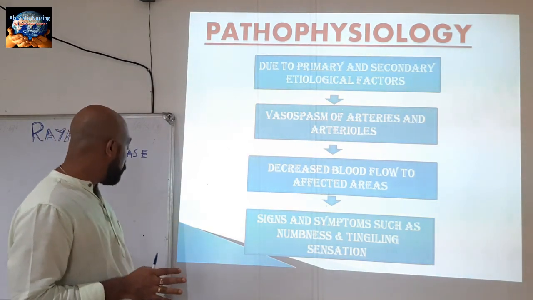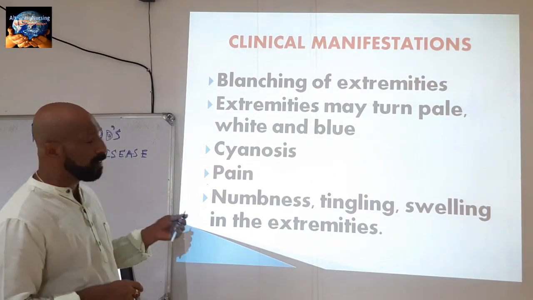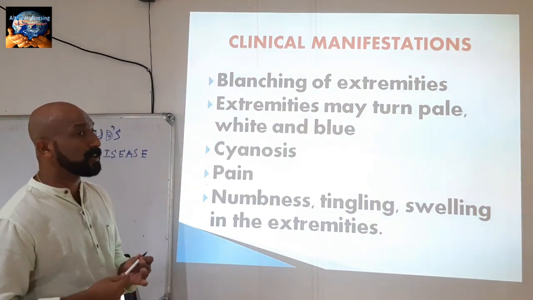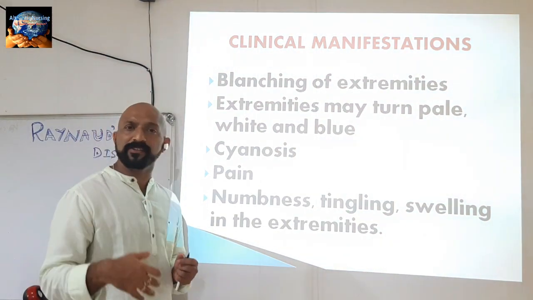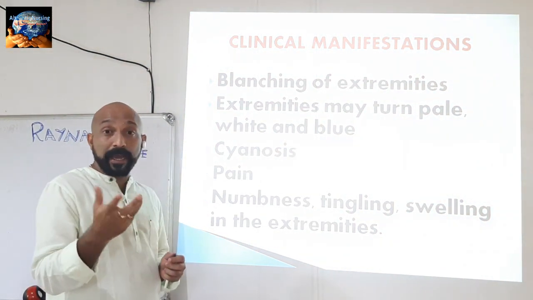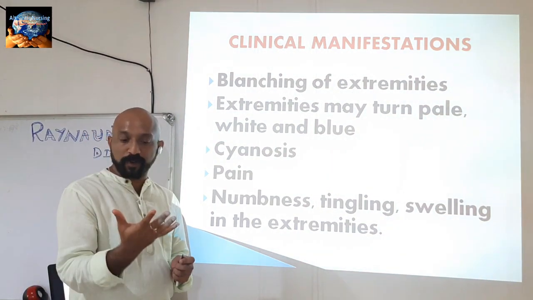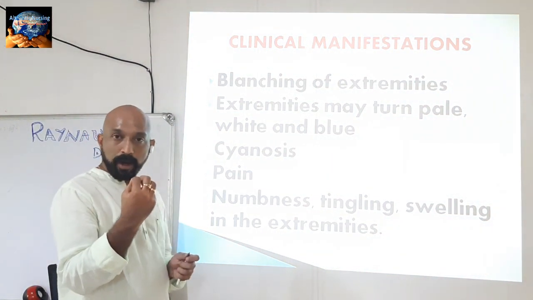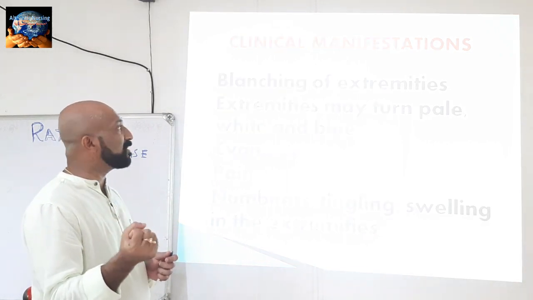Next, we are going to the main clinical manifestations of the disease. The first main clinical manifestation is the blanching of extremities. Blanching means making pale or white. In Raynaud's phenomenon, the extremities automatically become white and pale. That is called blanching of extremities.